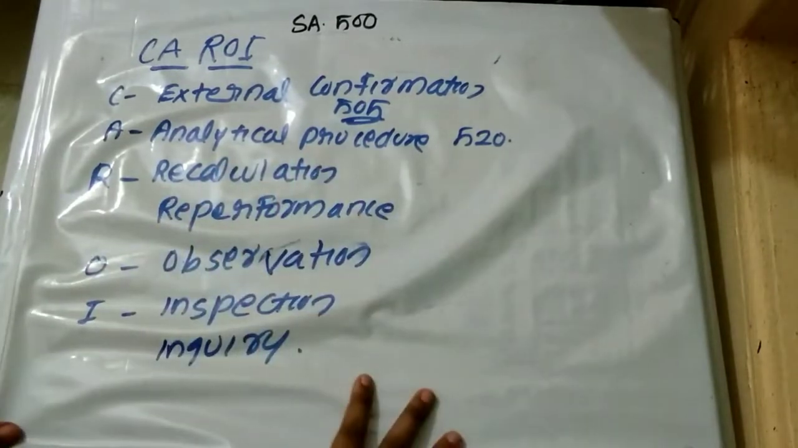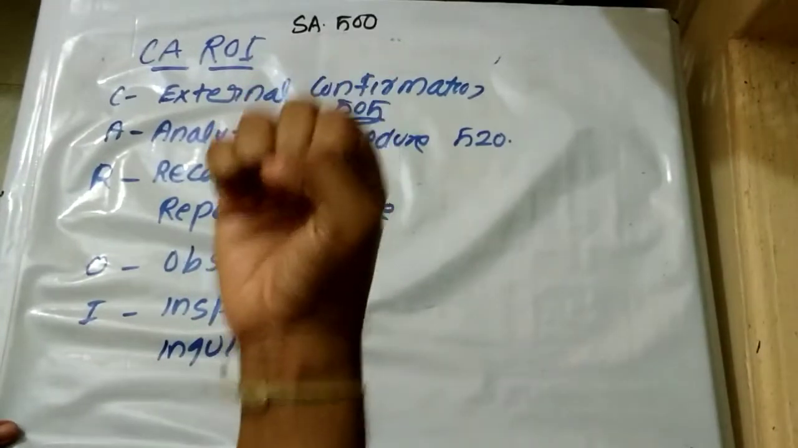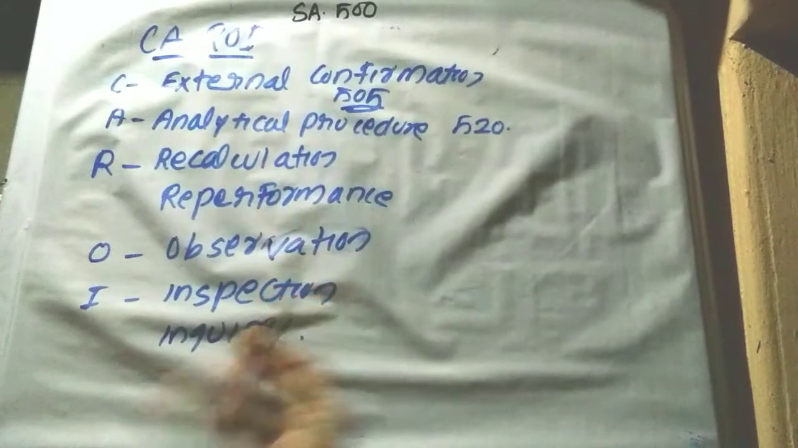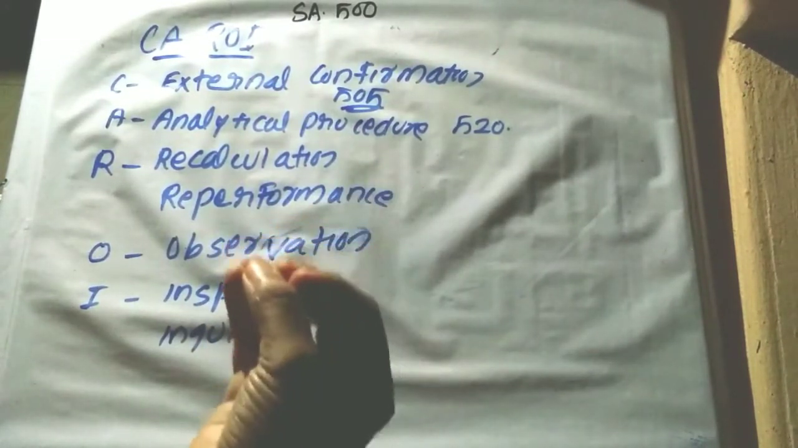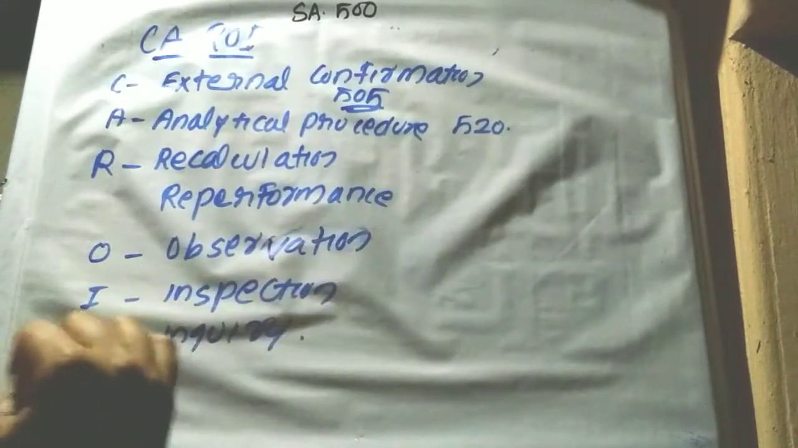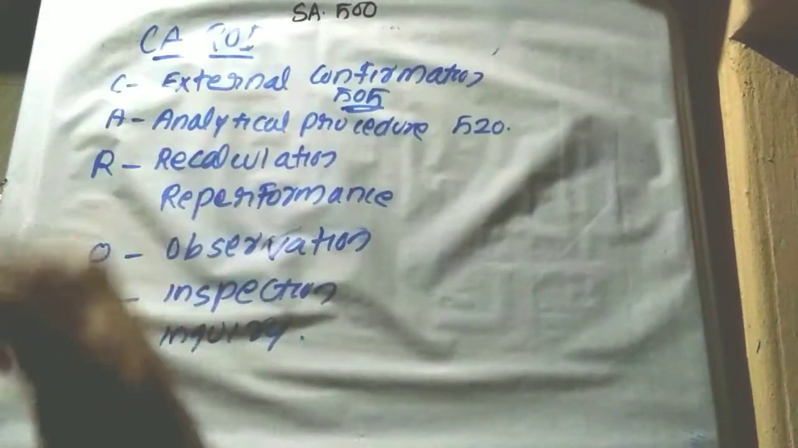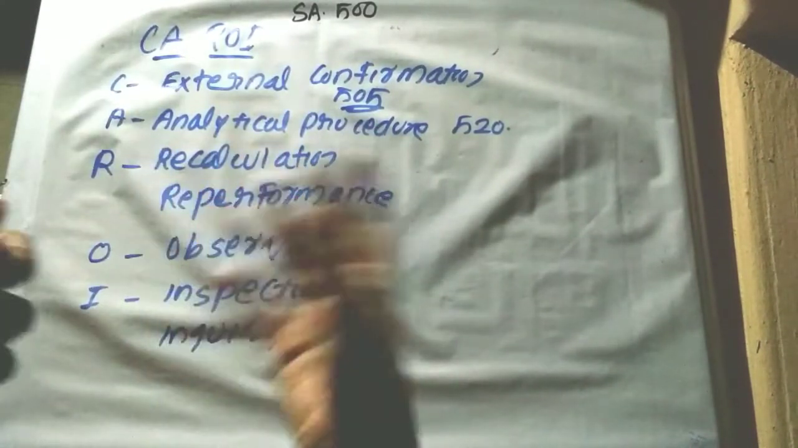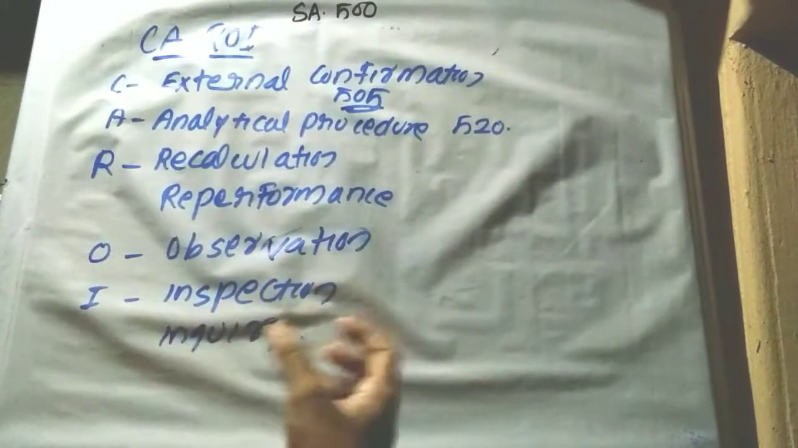Then recalculation. What is meant by recalculation? Why is recalculation performed? So as to ensure mathematical accuracy. Recalculation is mainly for ensuring the arithmetical accuracy of the records provided by the entity. So the auditor may perform recalculation, that is, he is again performing the calculation already performed by the entity. Nothing that serious. He is recalculating to ensure the mathematical or arithmetical accuracy.